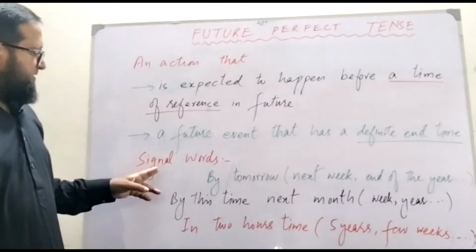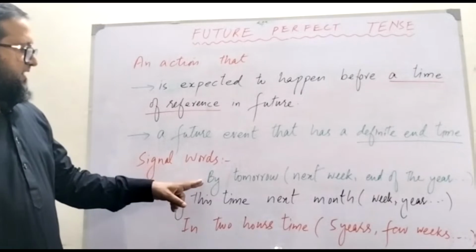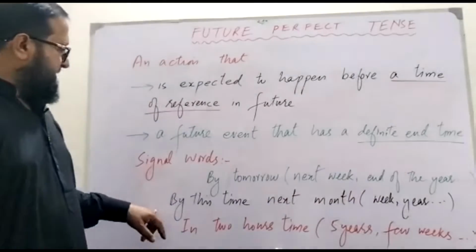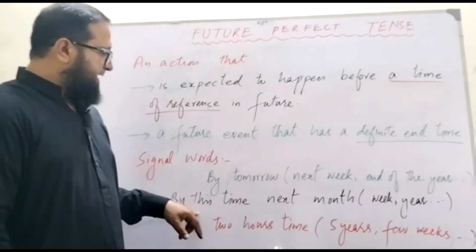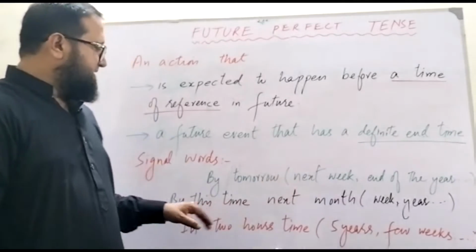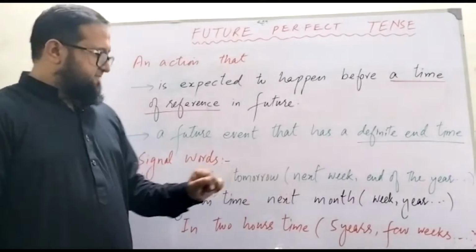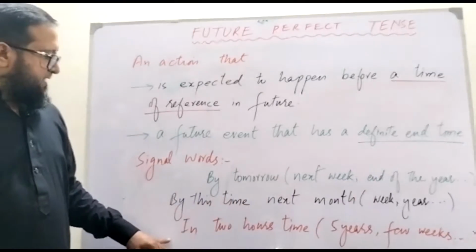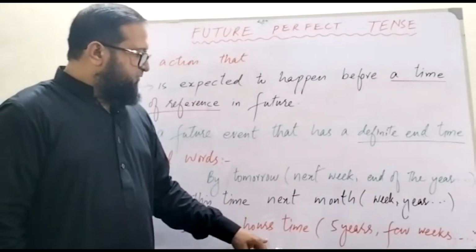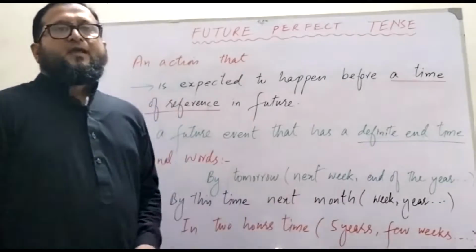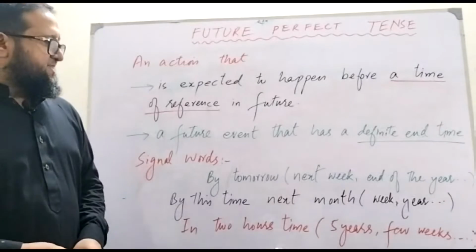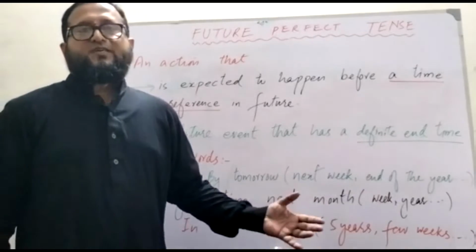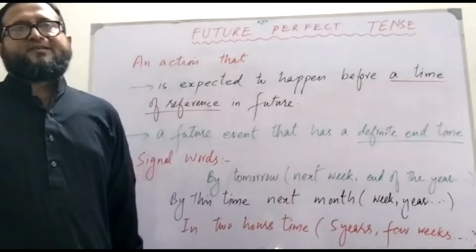There are particular signal words for your recognition, understanding: by tomorrow, by next week, by the end of year. Similarly, by this time next month, by this time next week, by this time next year. Similarly, in 2 hours time, I will have met my friend. In 2 hours or in 5 years time, I will have bought many things. In 2 weeks time. So these are the examples of the signal words for your understanding.